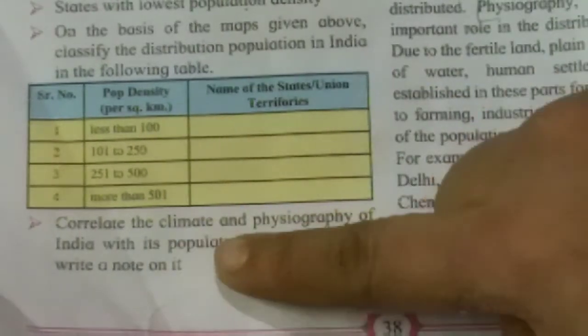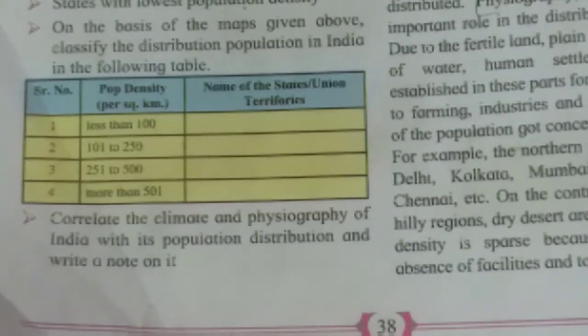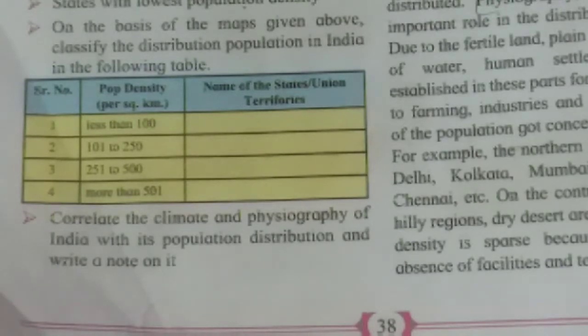Here it is given: correlate the climate and physiography of India with its population distribution and write a note on it. Climate and population distribution are closely related. Sparse distribution of population is found in regions having heavy or scarce rainfall, or too high or too low temperature. For example, in India, it is found in snow-covered regions of the Himalayan range as well as the hot Thar desert.